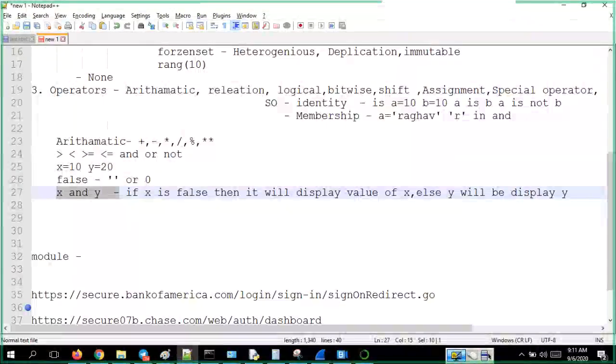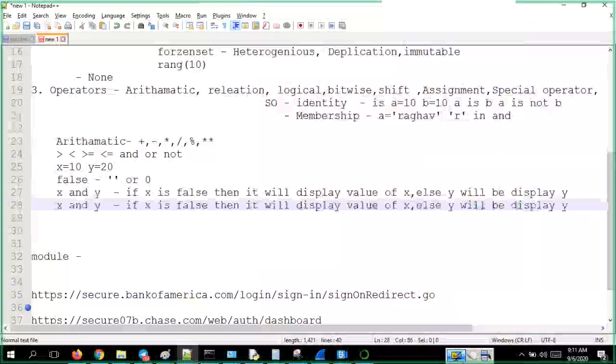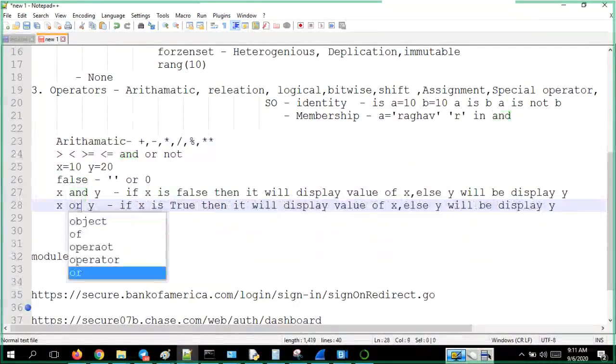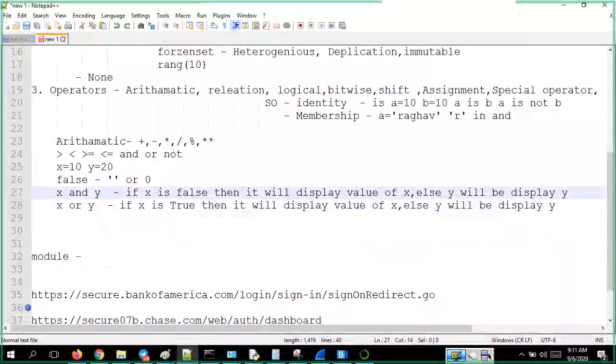It's the same thing, nothing will change, but for the OR condition, if you take the truth table, if any one thing is true, I am happy, I will display true. In AND, if any one thing fails, then I will display fail. So if any one condition, that's why we are checking for X.